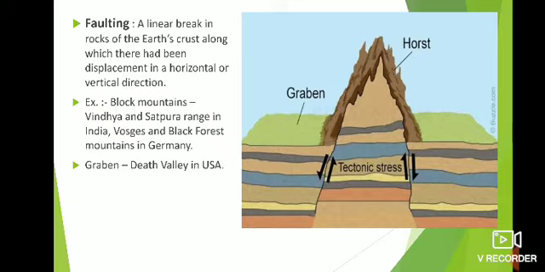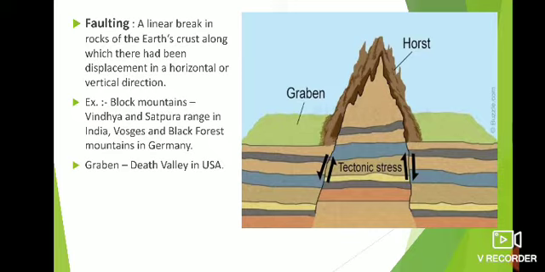Now examples of the block mountain are Vindhya and Satpura in India, in the Madhya Pradesh areas, and Vosges and Black Forest mountain in Germany. So these are examples of horst or block mountain, and Death Valley in the USA is an example of graben. So these two formations are there when there is a fault in the earth crust. This led to the formation of the block mountain.